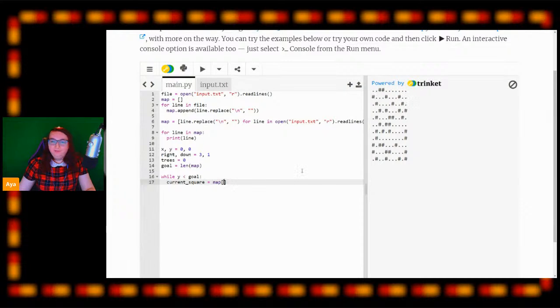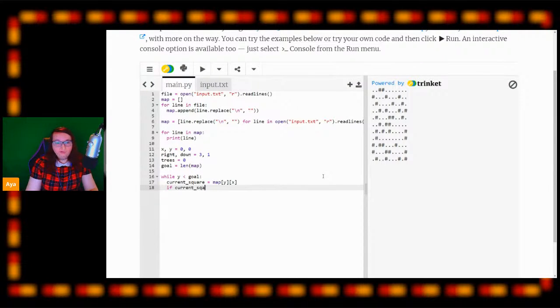So the first thing we need to do is select the line that we're currently on with our y-axis. The next thing we need to do is select the current square that we're on in the columns here, and that will just be with our x-axis. So right now, our character is at 0, 0, so that's map row 0, column 0. And now we need to test what the current square is.